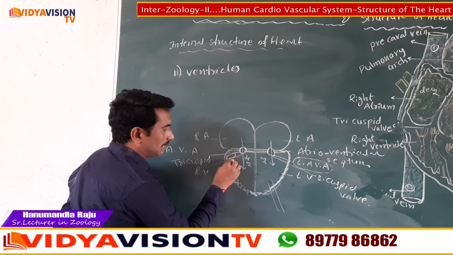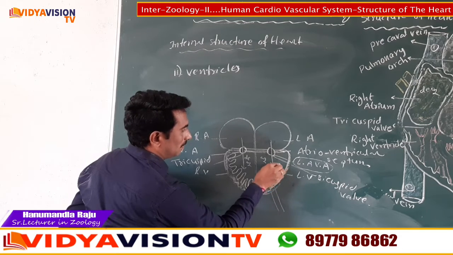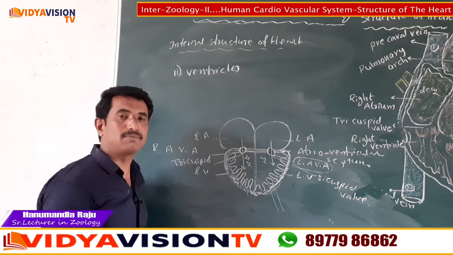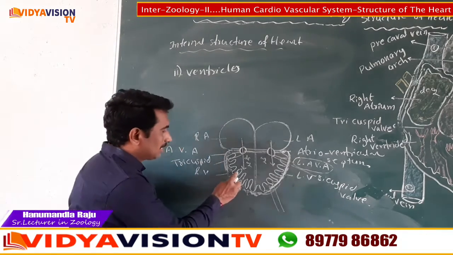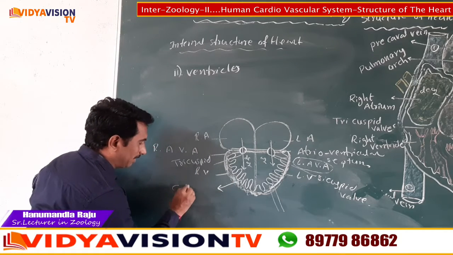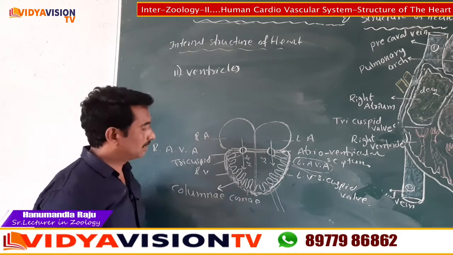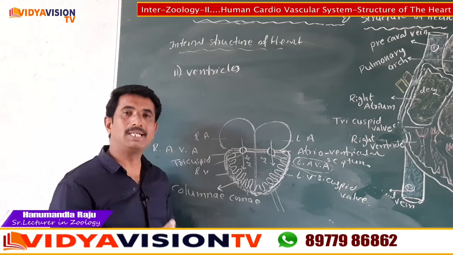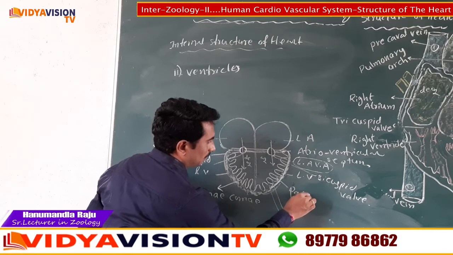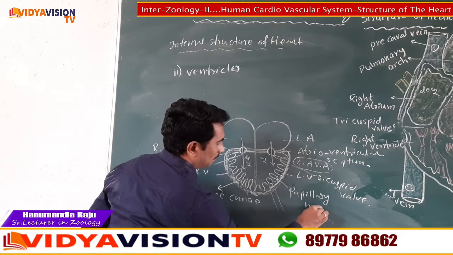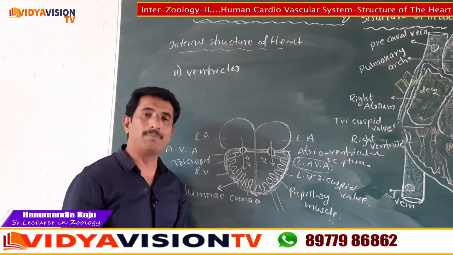Now children, the inner surface of the heart has ridge-like structures. The ridge-like structures are called columnae carneae. In that, some ridges are larger and conical structures. That is called papillary muscles. Here children, very important for 2 marks questions are columnae carneae and papillary muscles.